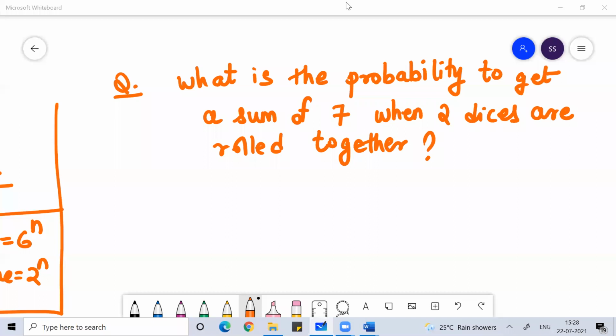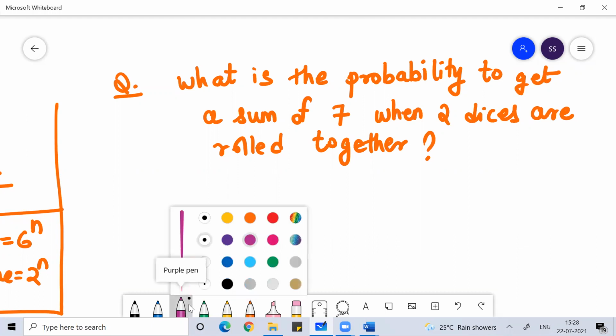Okay, correct answer. Why 6 by 36? What is the reason? What all outcomes will you get? That is correct. 6 by 36 is the answer.